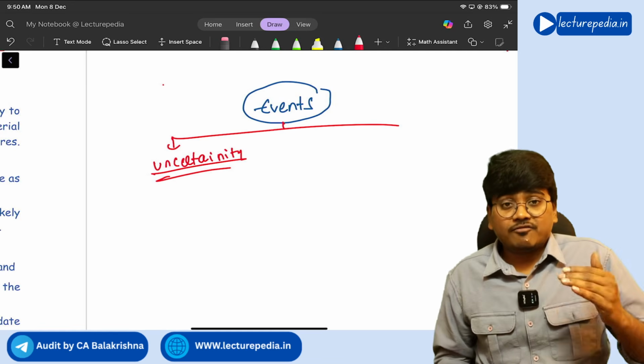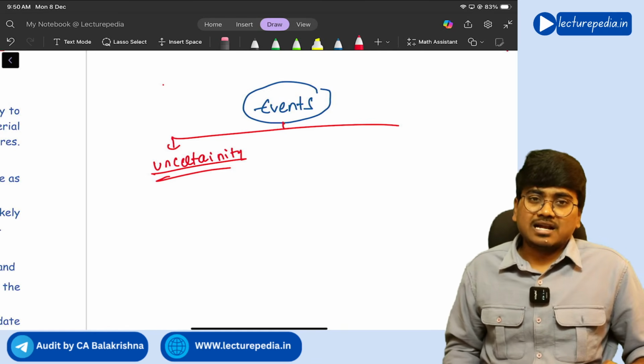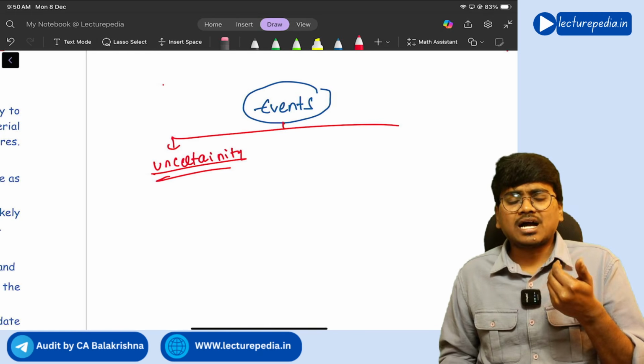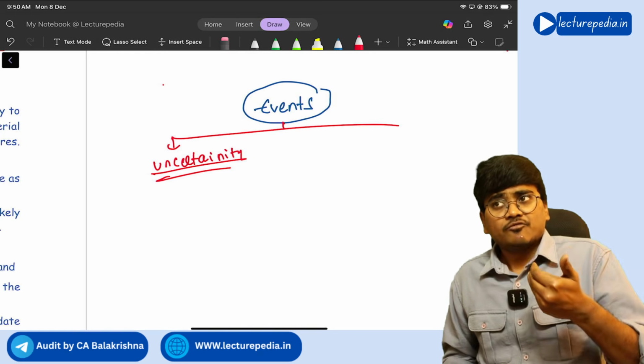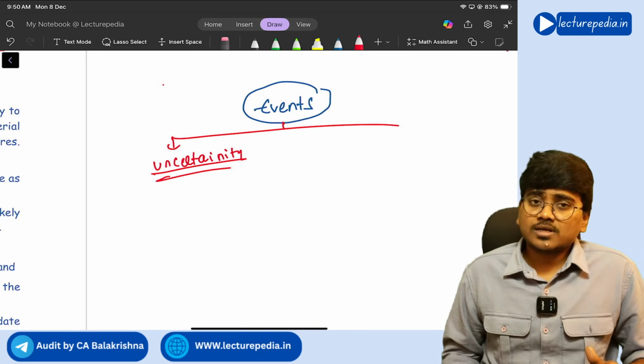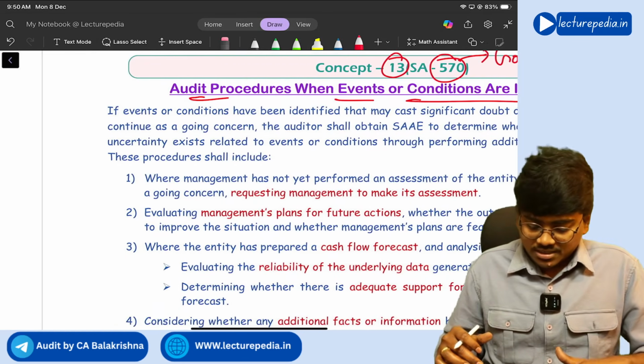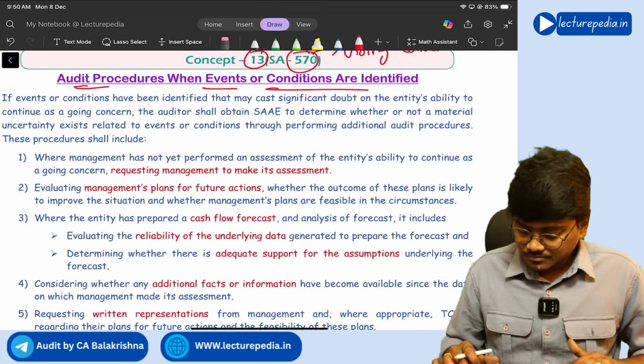Now if he finds that there is a significant uncertainty with respect to going concern, uncertainty means not 100% sure whether the entity will be able to continue as a going concern or not. In such a situation, what procedures does the auditor have to perform?